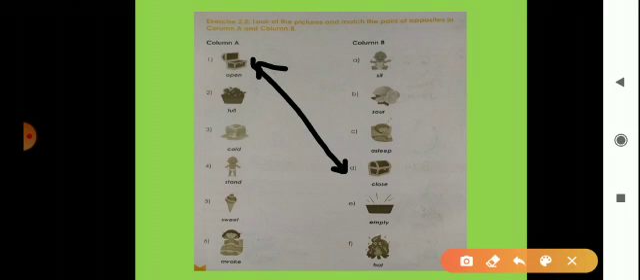Open का opposite है close. Now full. It's full of grapes or cherries. This basket is full of cherries. Now what is the opposite of full? Empty. What is here? Empty.